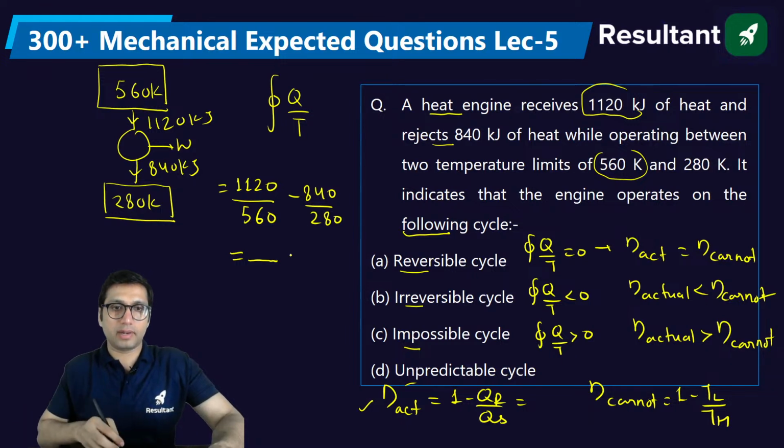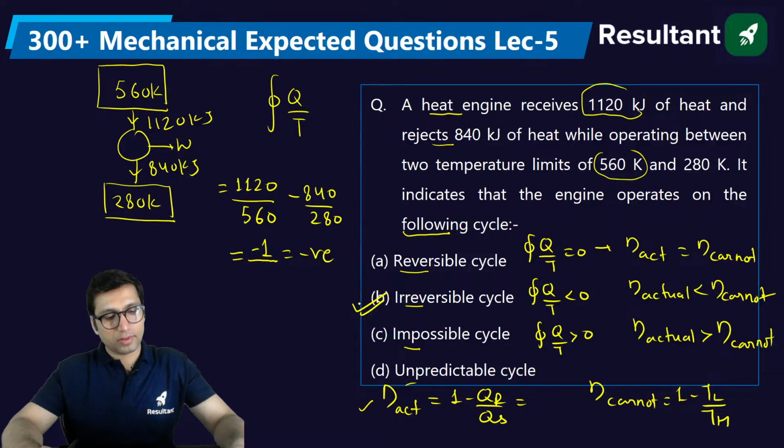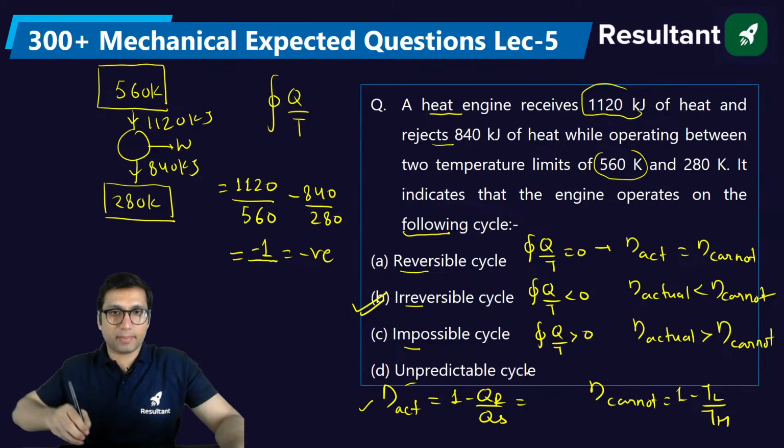yeah, this will come out to be minus 1. When you solve this, you will get minus 1, which is negative. If it is negative, it will be an irreversible cycle. So that is one approach. The second approach is you can find the value of actual efficiency. Actual efficiency will come out to be how much?